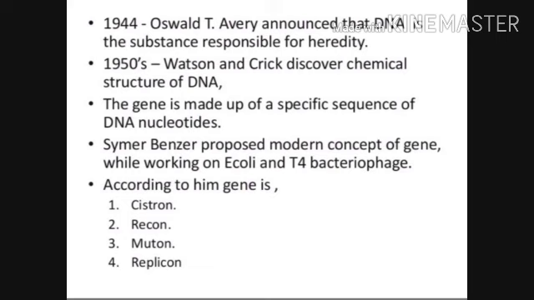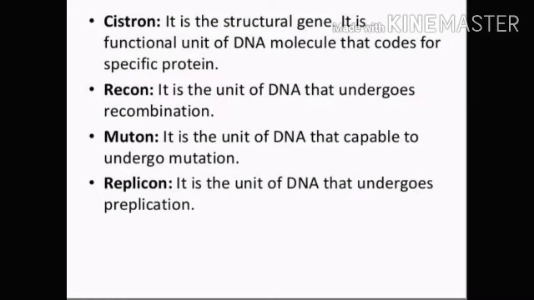So what are these terms? We will discuss them one by one. What is a cistron? It is a structural gene, the functional unit of the DNA molecule that codes for a specific protein. Next, recon: it is the unit of DNA that undergoes recombination. Third is the muton.